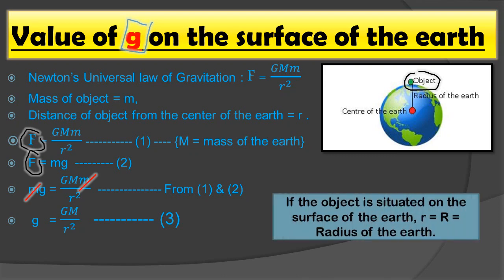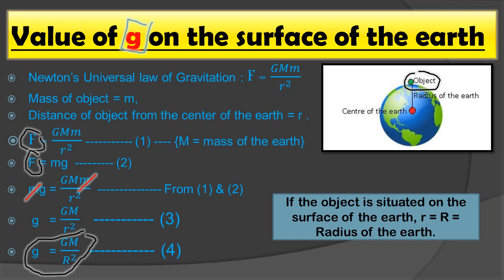So students, if the object is situated on the surface of the earth, then small r will be equal to capital R. And what is capital R? It is the radius of the earth. So now we will put capital R instead of small r. Our equation becomes small g equals capital G M upon R square. This is our equation number 4, and this is the value of g on the surface of the earth.